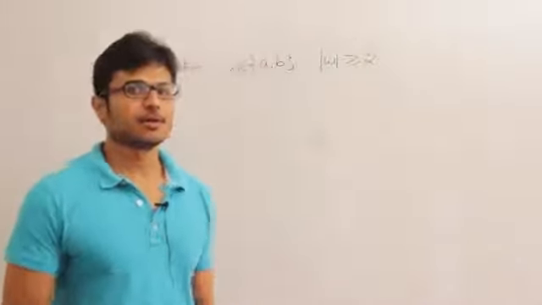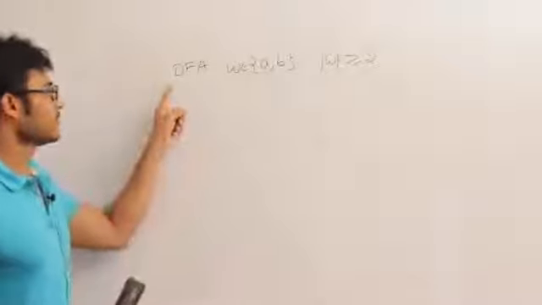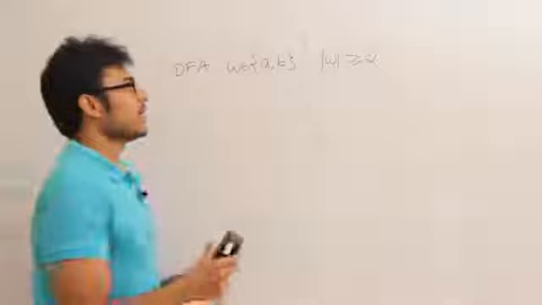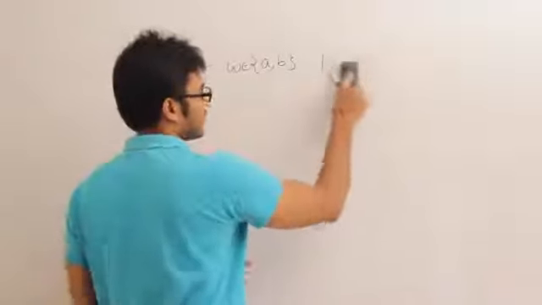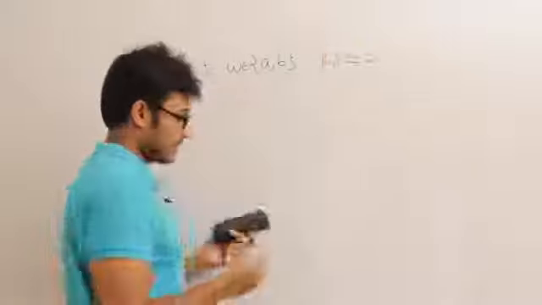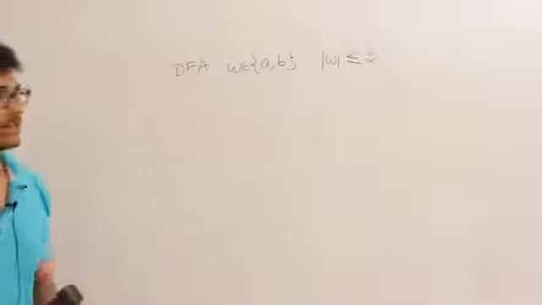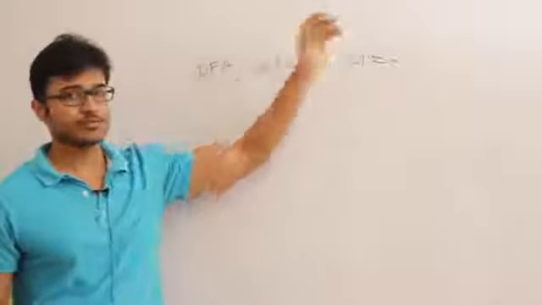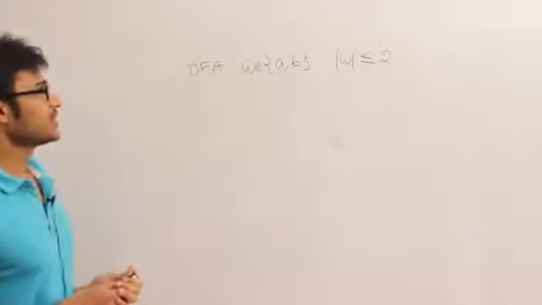Now let's see the problem where we want to design a DFA which accepts the set of all strings over a, b such that the length of the string is less than or equal to 2. We have seen exactly equal to 2, we have seen at least 2, now it is at most 2. Okay, so what does this contain?